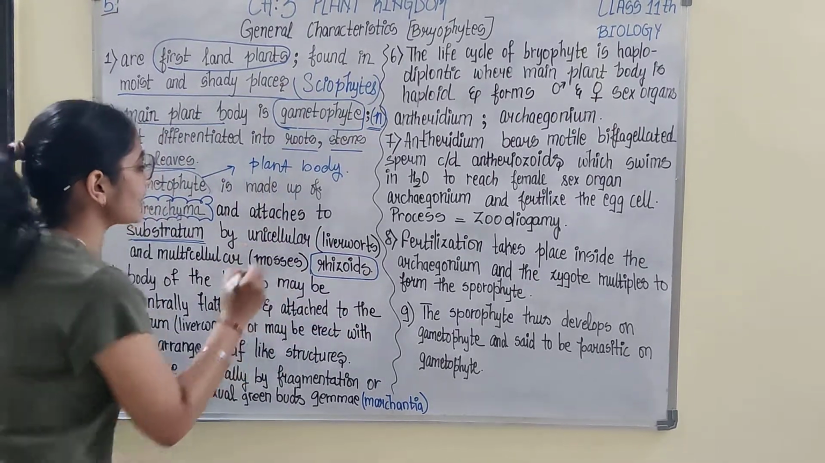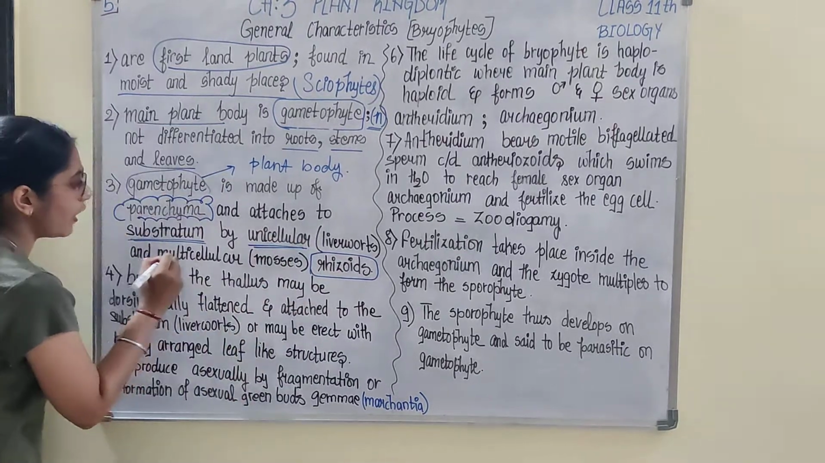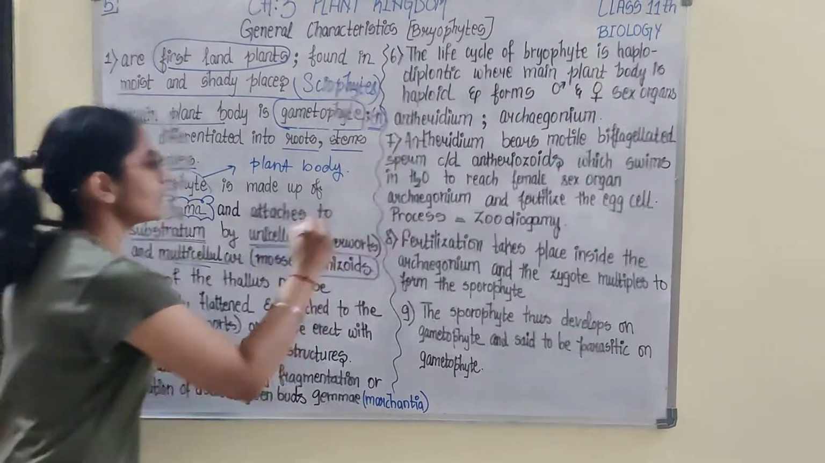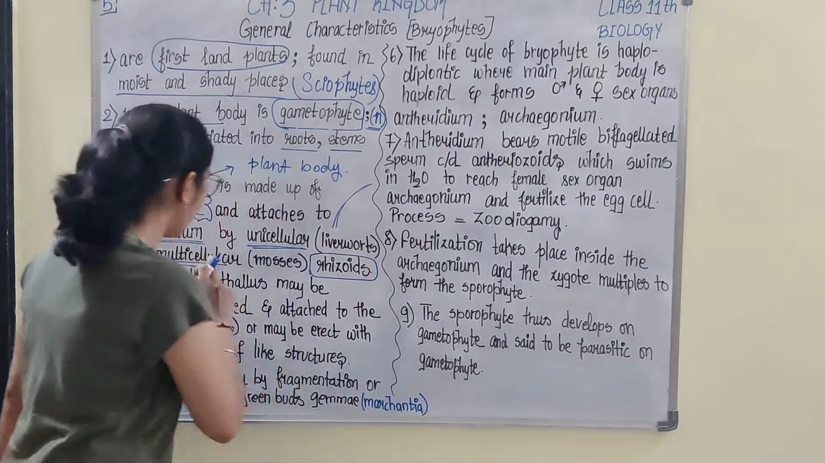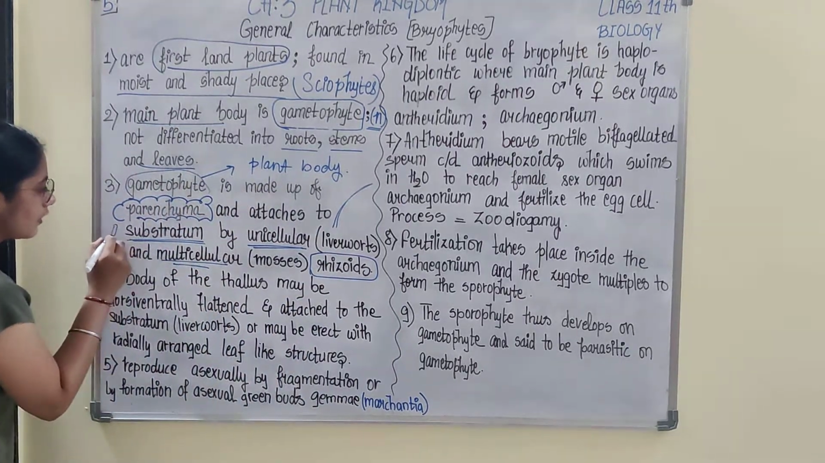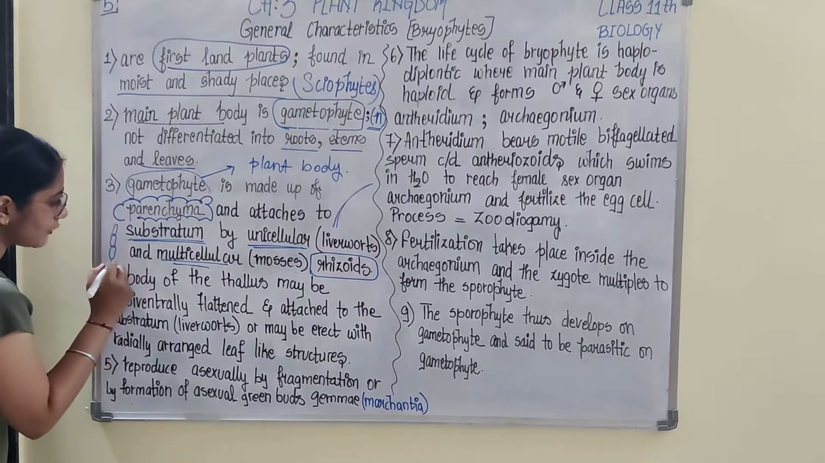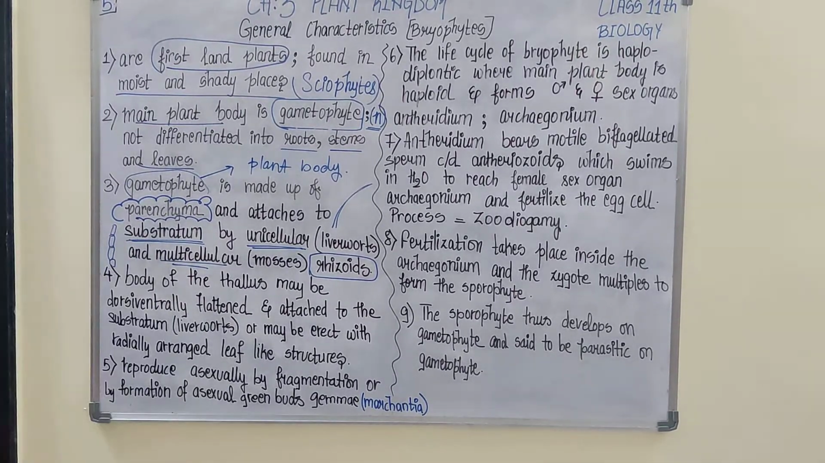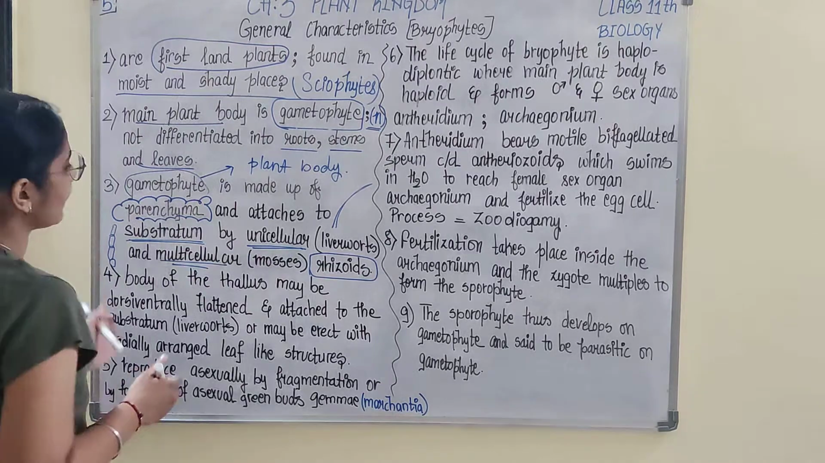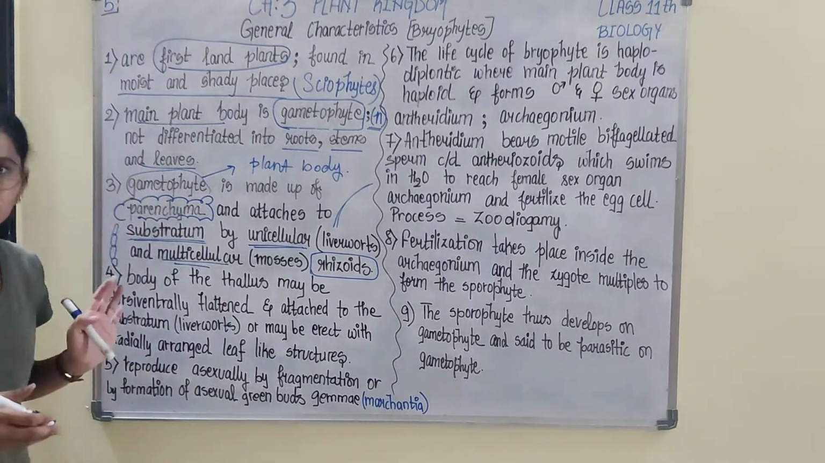These rhizoids can be unicellular or multicellular. Unicellular would be something like this, a single cell. Multicellular would be a chain of cells forming and ultimately leading to the formation of a root-like structure. So it would be a single cell or a chain of cells.